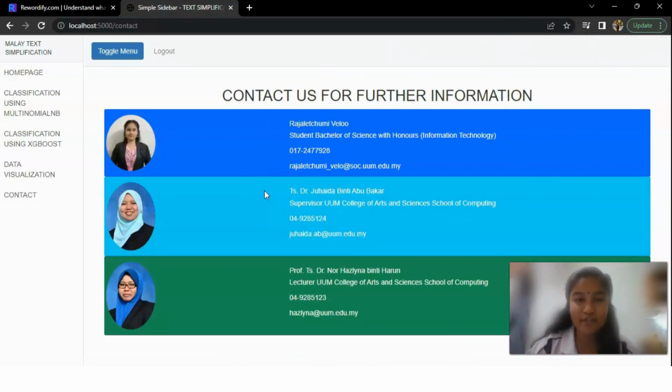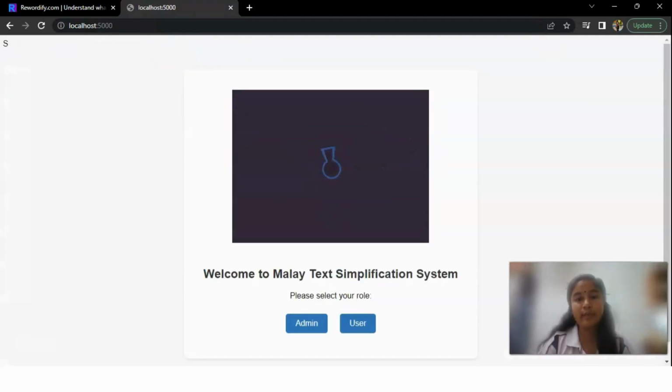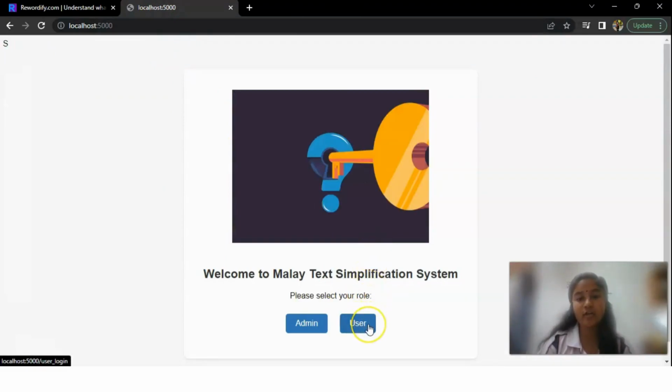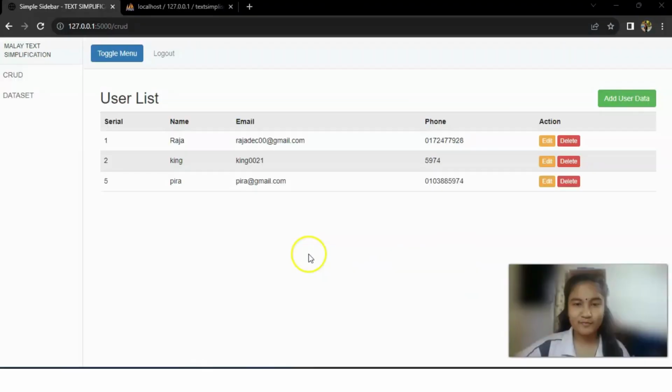Next, we can see the contact page. Here we can see some information about the teammates. And then we can log out from the page. The system will go back to the main page. As a user, they can log in and reuse the system again.